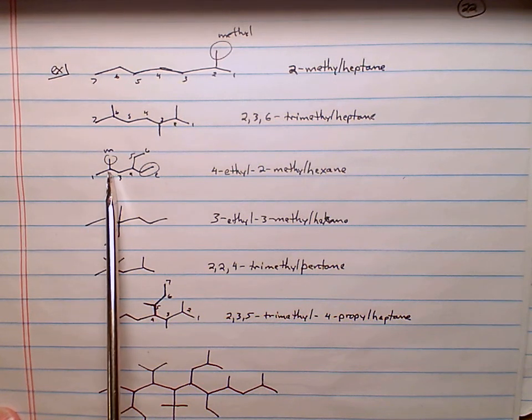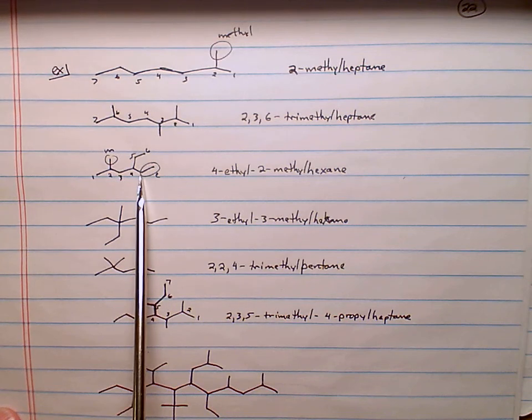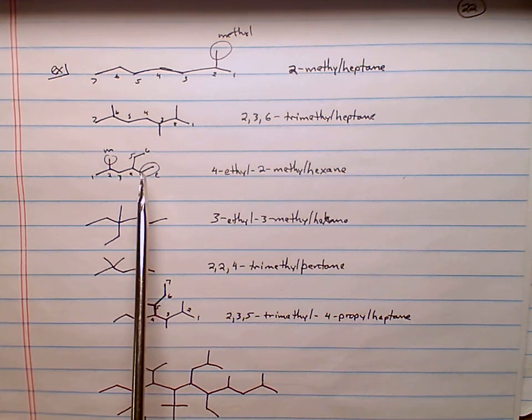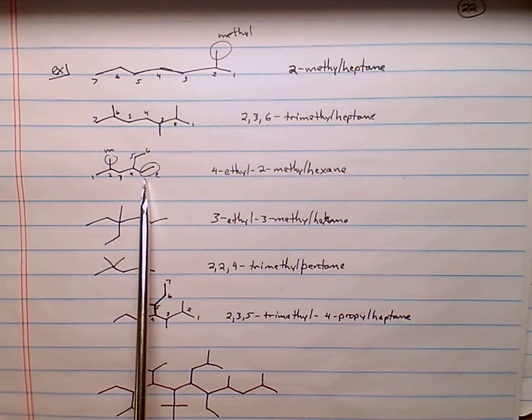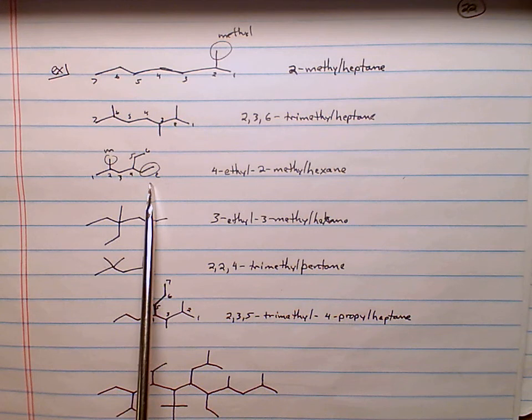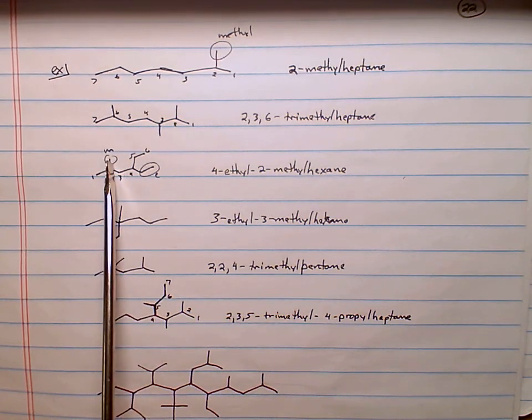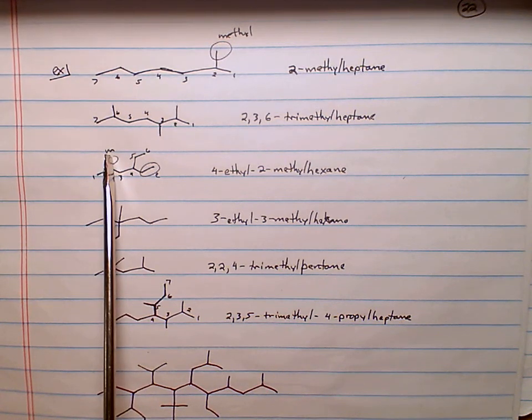Note, carbon number 2 has a methyl on it. Carbon number 4 has a CH2, CH3. That's an ethyl group. So we have a 2-methyl and a 4-ethyl. Which comes first? Recall from our rules, you name the branches alphabetically. Ethyl comes before methyl because E comes before M.